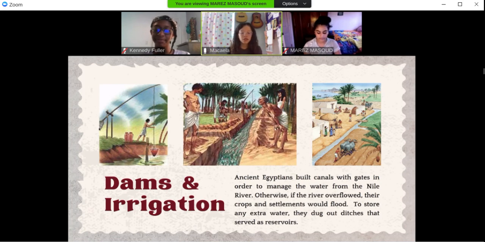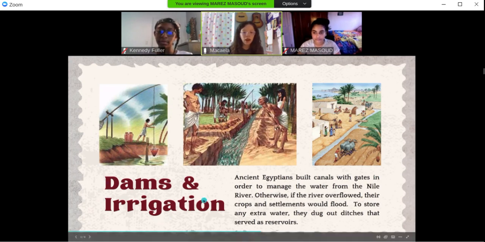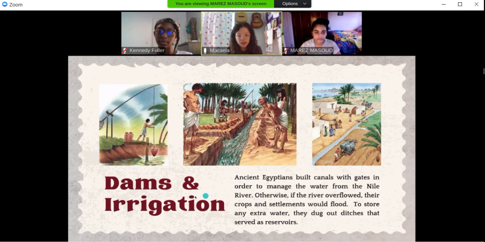And in the first picture, you can see the person taking water out of the river, and that tool is called a shadoof, and basically it kind of worked like a seesaw. So the person on the other end would use it. It was a handheld device, so that they would push it down, and the water that was attached would come up into that bucket, and then it would be pulled up and deposited on the shore.